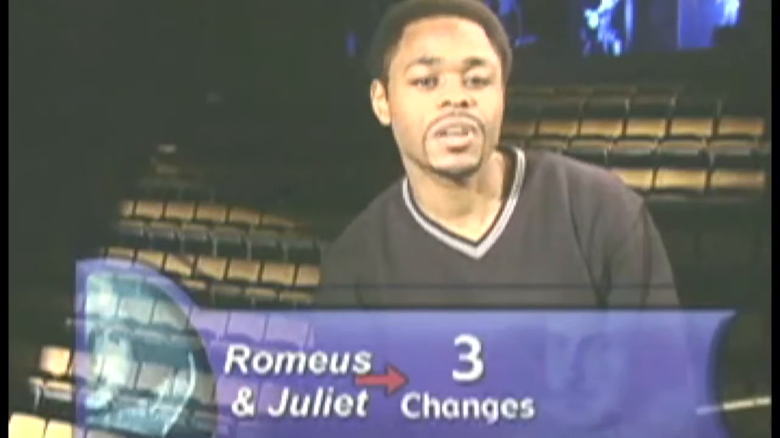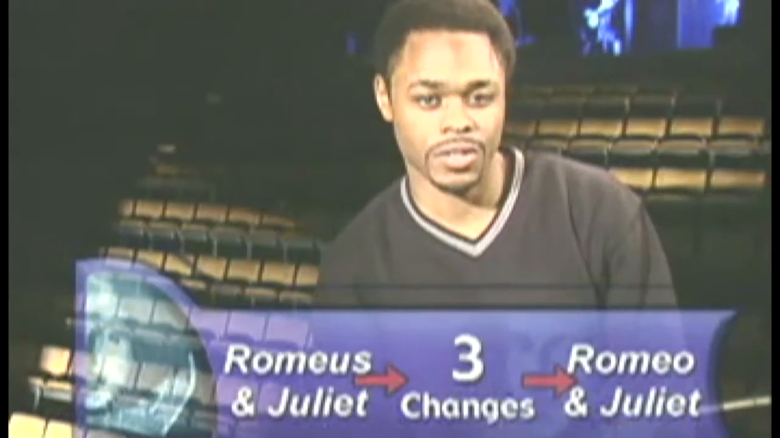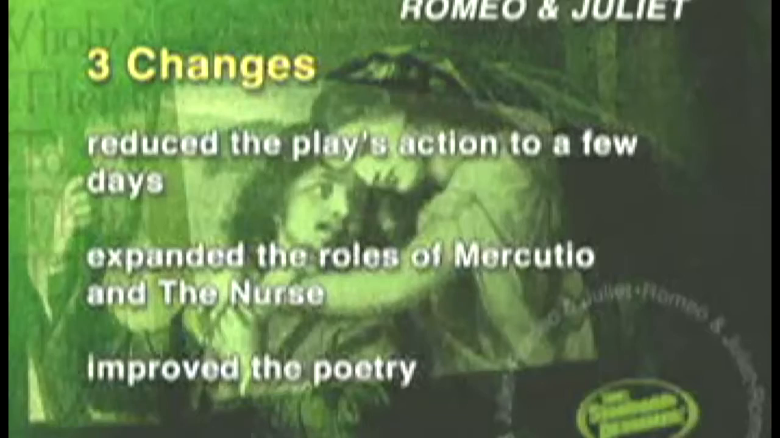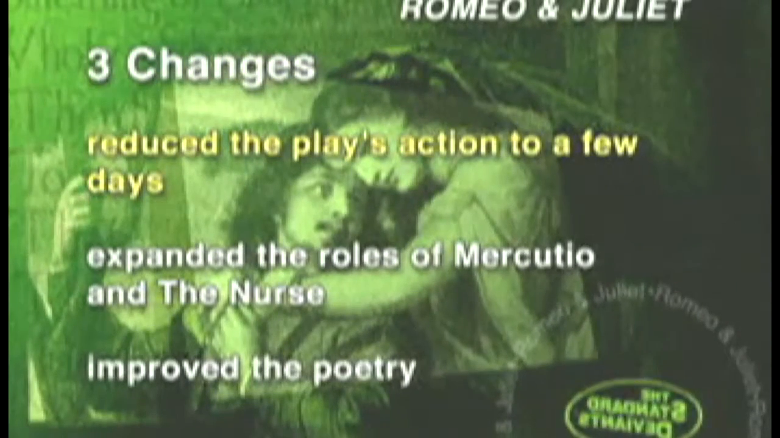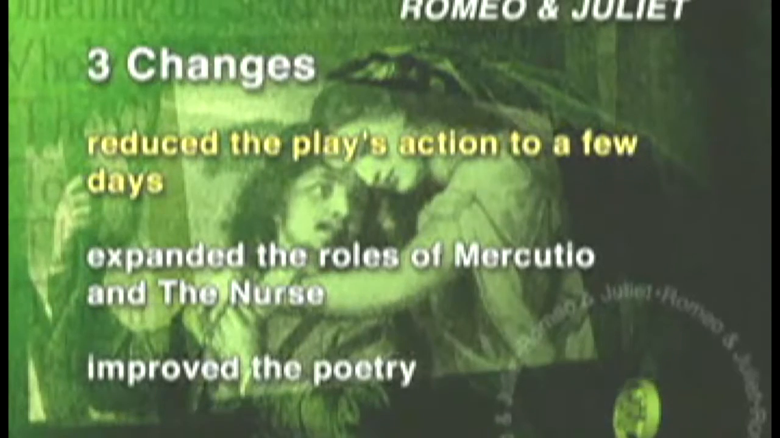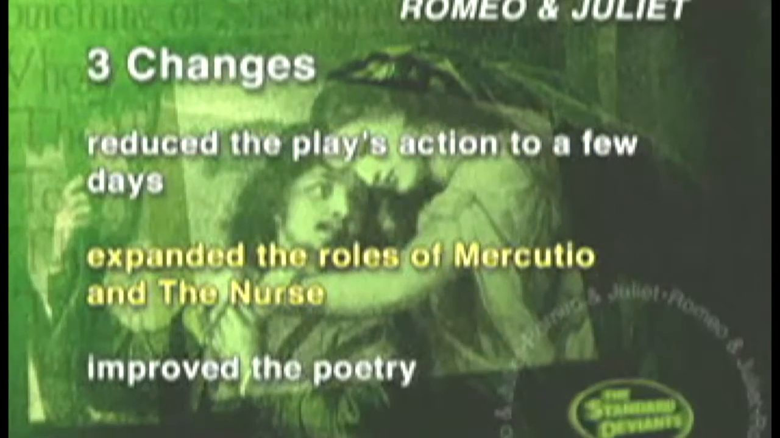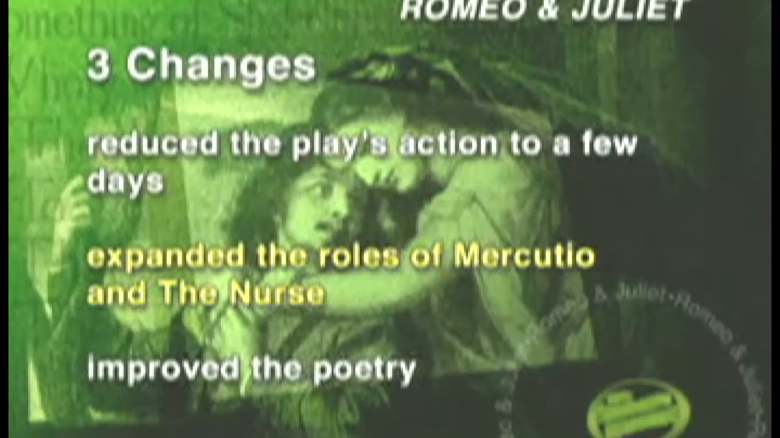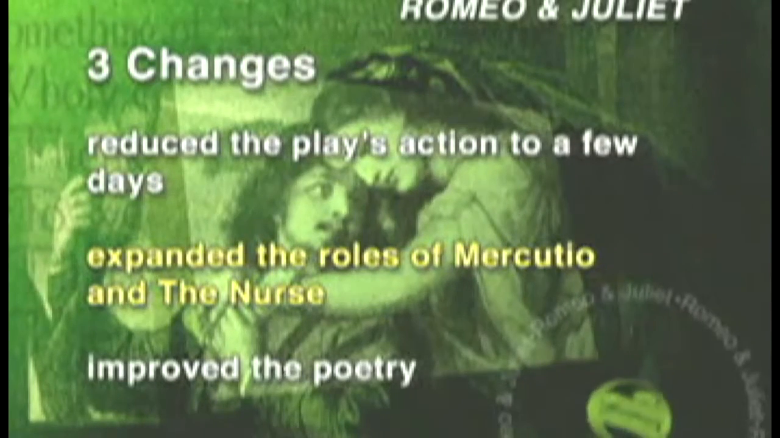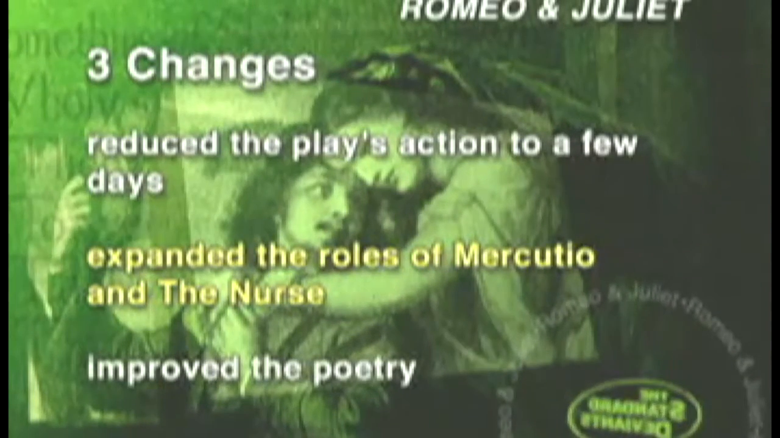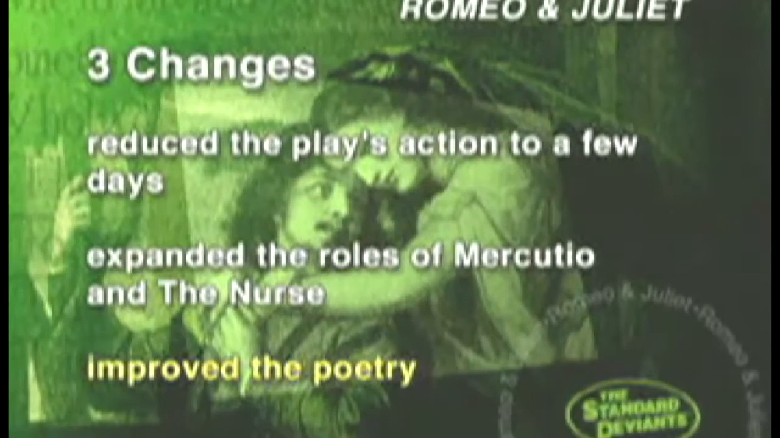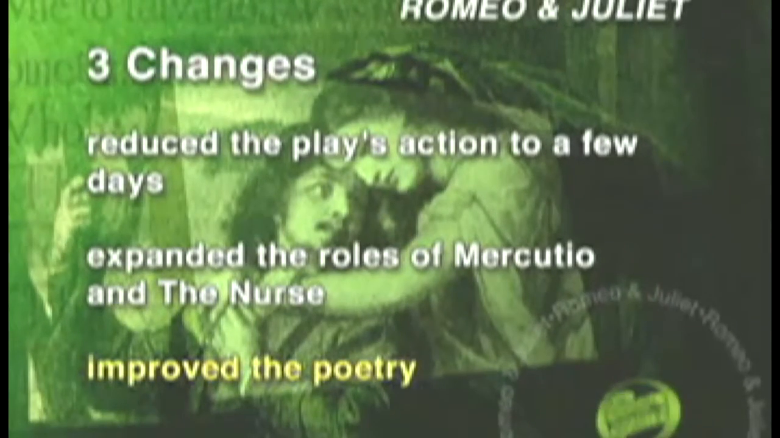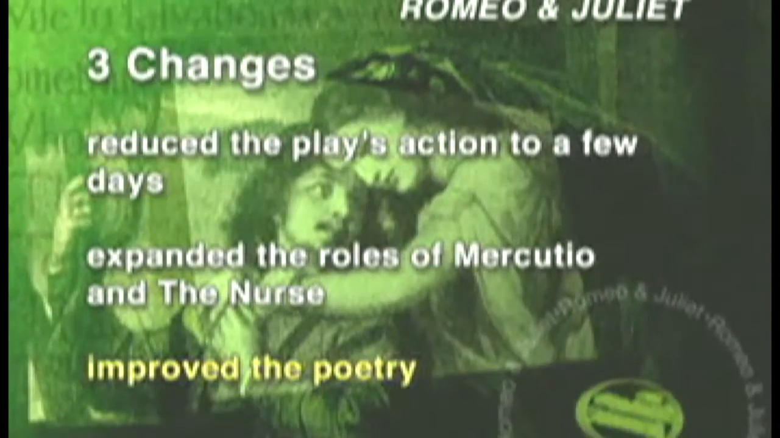In short, the playwright introduced three major changes in Romeo and Juliet. 1. Shakespeare greatly reduced the time of the action from several months to just a few days, giving the play a sense of rush. 2. He greatly expanded the character and role of Mercutio, and he fleshed out the character of the nurse. And 3. Shakespeare transformed Brooke's pedestrian verse into some of the finest lyrical poetry found in his plays up to that point.